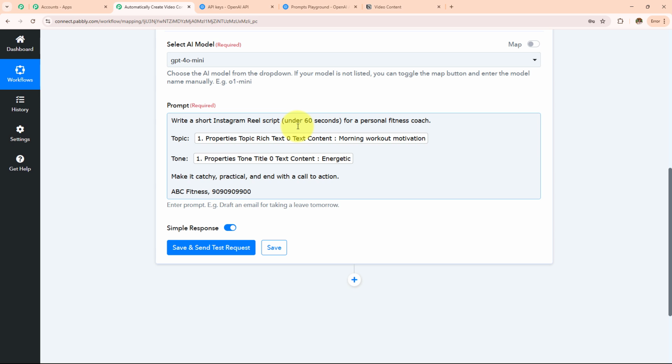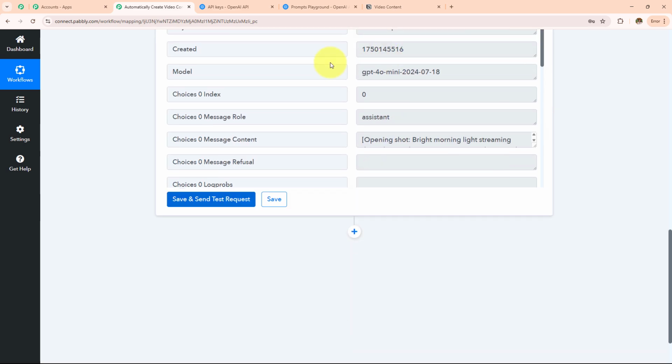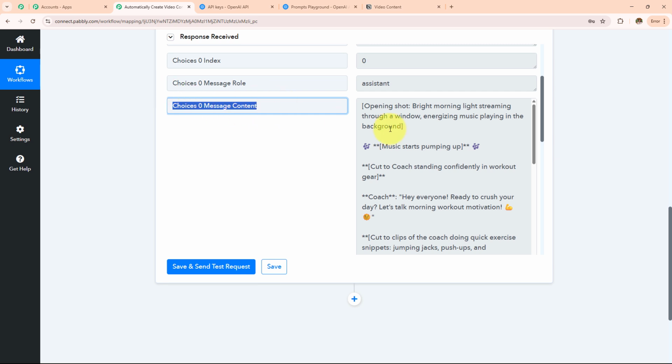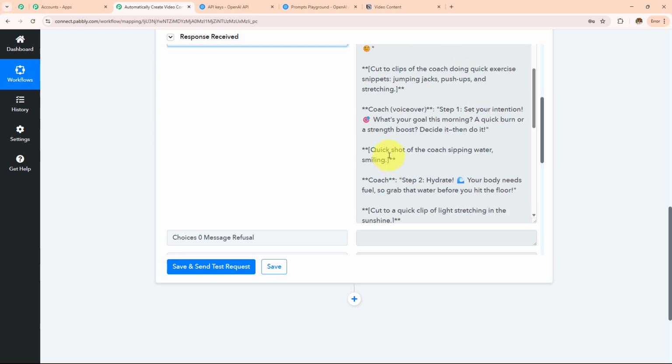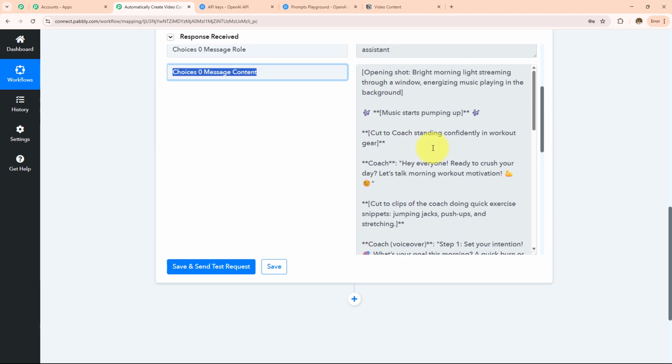I have entered all these details, and now I am simply going to click on save and send test request, and let's wait for the response. So here I have received the response. In this message content, I have my video content, opening shot, and then we have the complete script, and then we have the conclusion and the call to action. So this is a very nice video content.